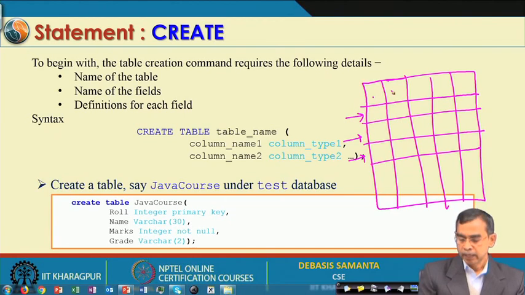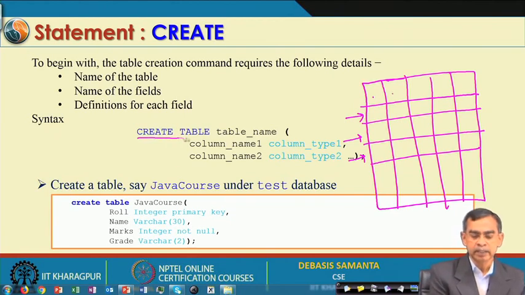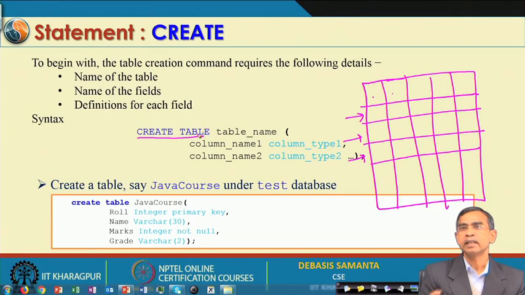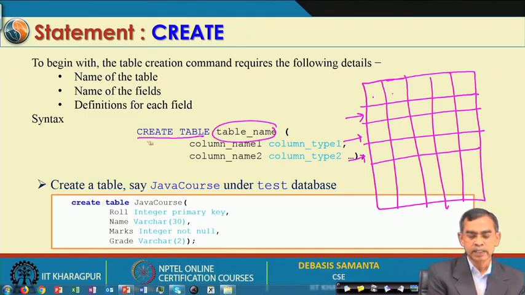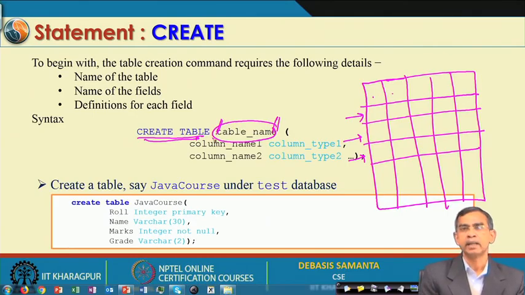Whenever you have to create a table, the command is create table, which tells you exactly the way you can create a table of your own. The concept is that you first have to give the table name. So, this is the command create table, and this is the table name that you have to specify. My table name may be, say, NPTEL data, or whatever it is, and then all the column names. Suppose this is one column name, say roll, and this is another column, say name, and another column, say marks, and another column, say grade. So, these are the column names.